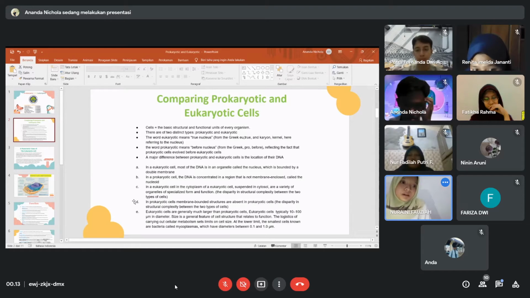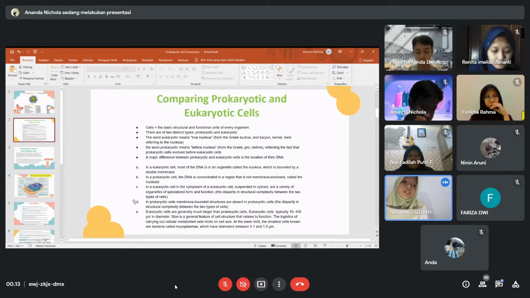The word eukaryotic means true nucleus. That word comes from Greek, and the word prokaryotic means before nucleus, reflecting the fact that prokaryotic cells evolved before eukaryotic cells. A major difference between prokaryotic and eukaryotic cells is the location of their DNA.